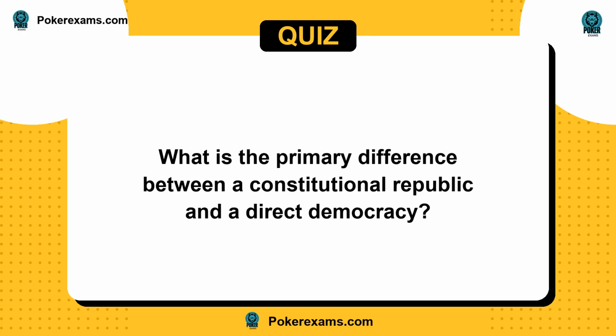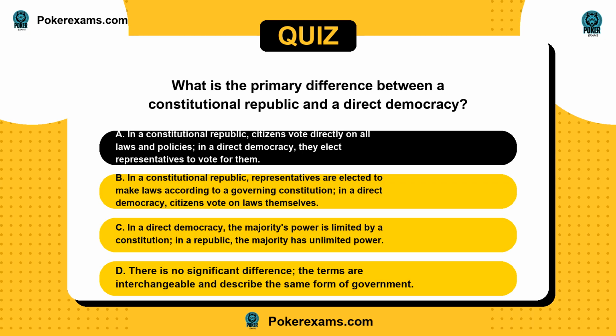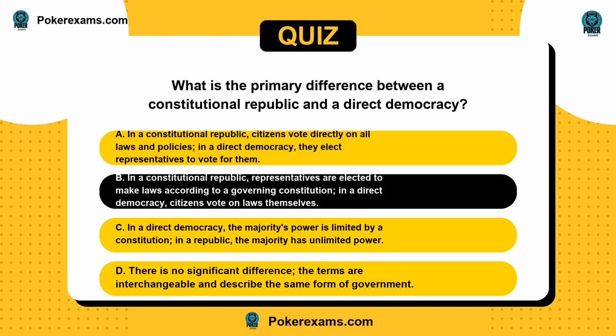Next question. What is the primary difference between a constitutional republic and a direct democracy? Is it A, in a constitutional republic, citizens vote directly on all laws and policies. In a direct democracy, they elect representatives to vote for them. Or B, in a constitutional republic, representatives are elected to make laws according to a governing constitution. In a direct democracy, citizens vote on laws themselves.